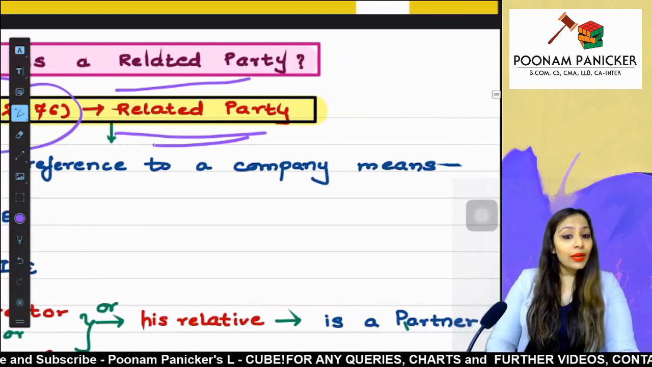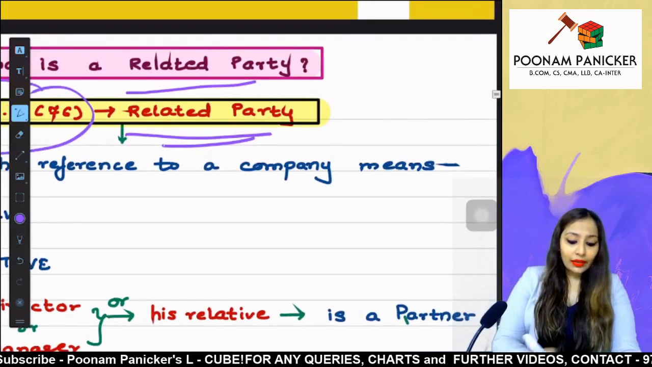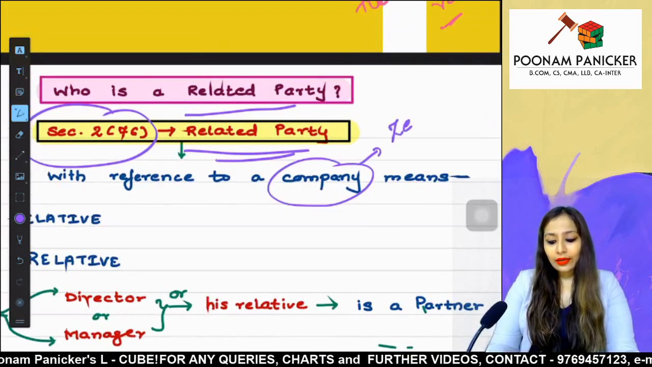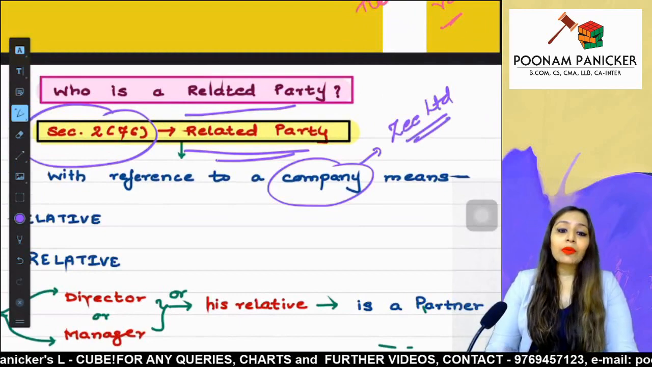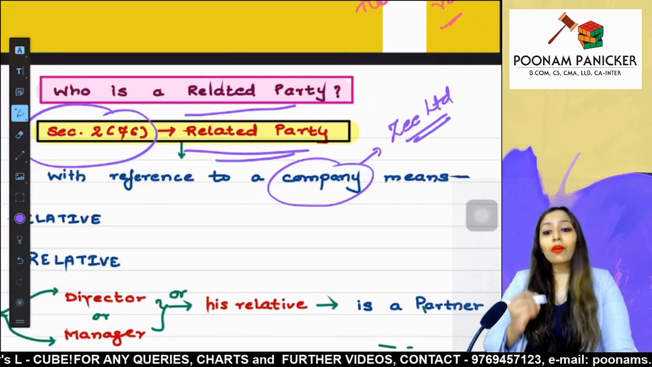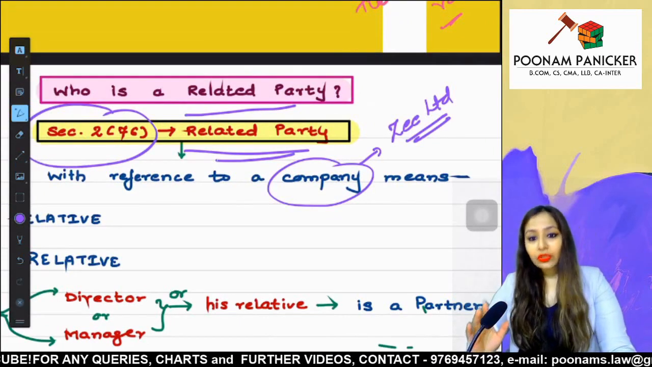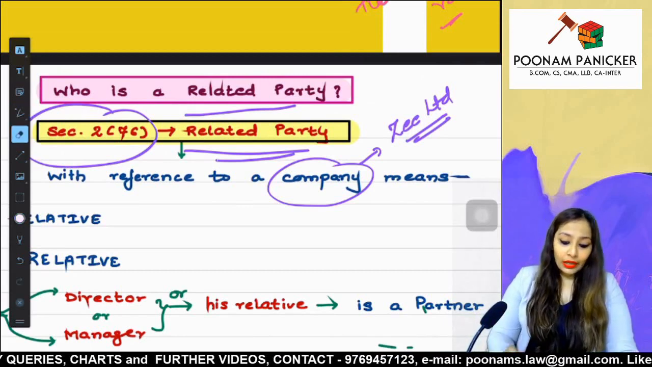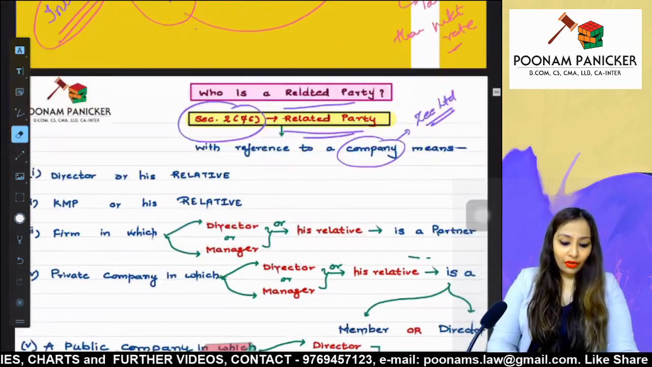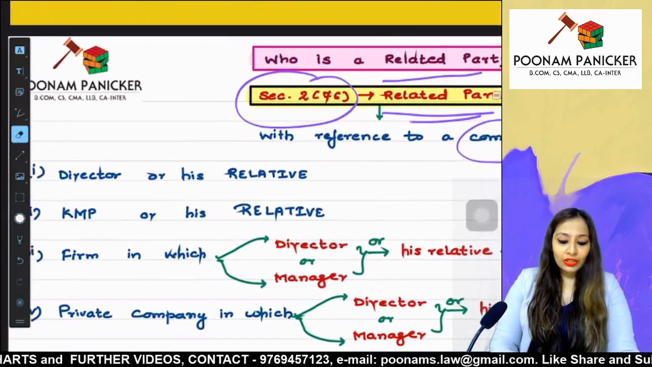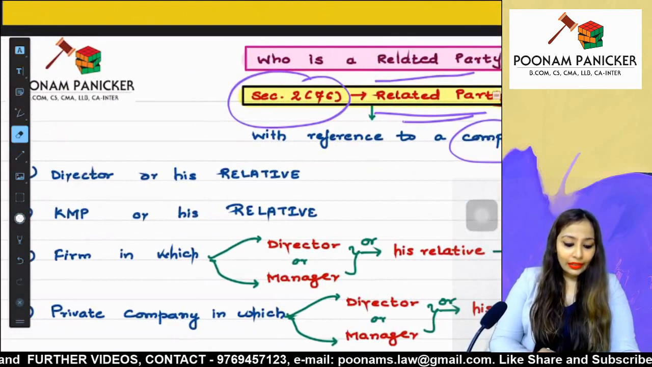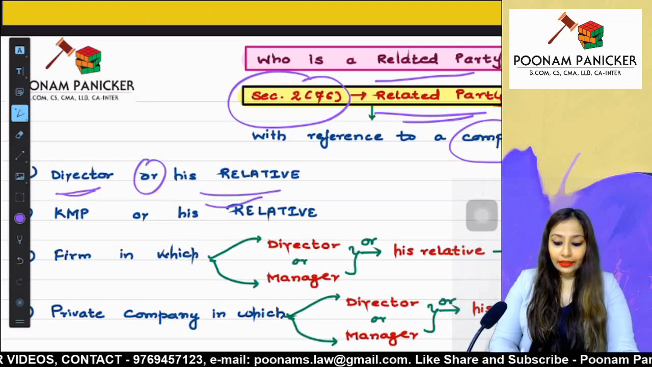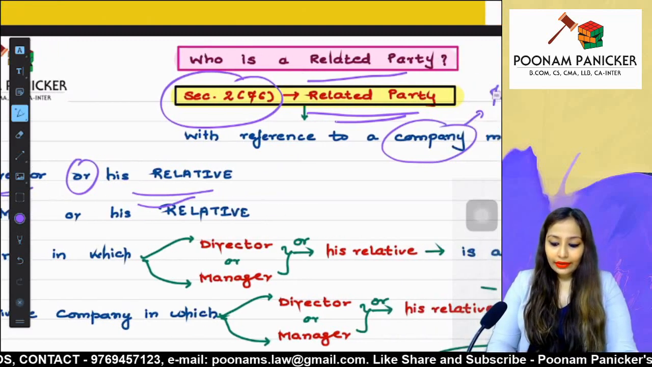Say for example, let us name our contracting company as Z Limited. Now we are going to see from the perspective of Z Limited which parties are considered as related parties. Fine. Now let us go ahead and have a look. The first part of the definition says that the director of the company or the relative of the director is considered as a related party.